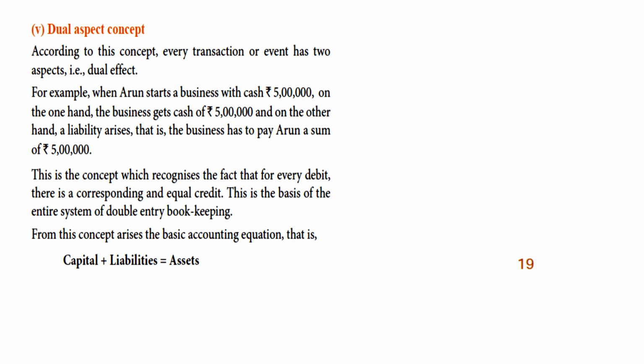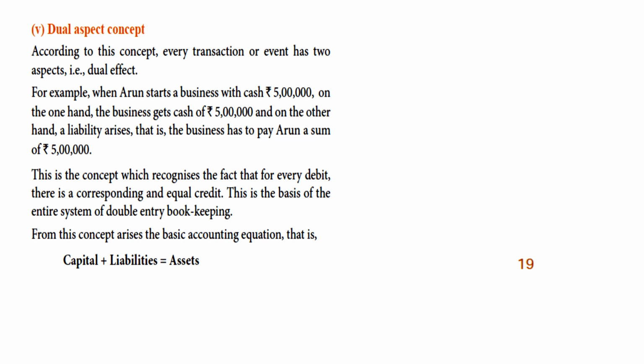For example, when Arun starts a business with cash of 5 lakh, on the one hand the business gets cash of 5 lakh, and on the other hand a liability arises, that is, the business has to pay Arun a sum of 5 lakh. Okay, so here you can see two types. As we have seen, dual aspect, that means two aspects. So one is the transaction. Arun starts a business with cash 5 lakh. So 5 lakh க்கு அருண் வந்து ஒரு business வந்து தொடங்குறாரு. So at the same time we are getting 5 lakh in our hand.